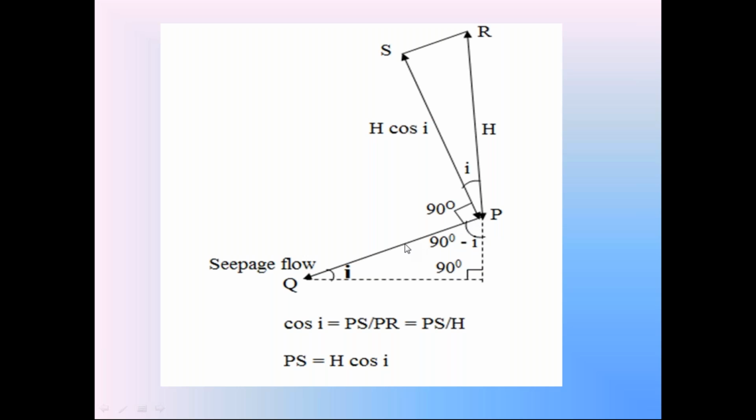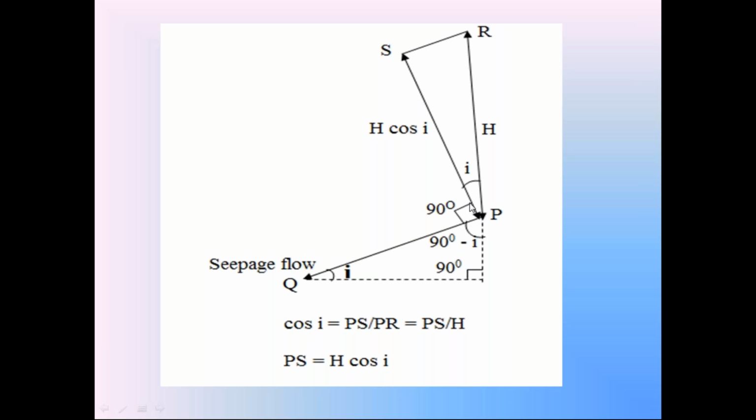This is the seepage flow making the angle I with the horizontal, because the seepage flow is parallel to the soil slope. The horizontal makes the angle 90 with the vertical. So the two angles are 90 plus I, and this third angle is 90 minus I. And this is the height of the soil prism perpendicular to seepage flow.